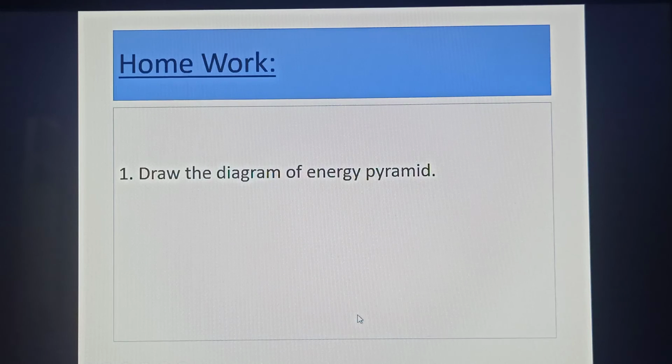And after completing these topics, a homework for you, boys and girls: draw the diagram of the energy pyramid. So, dear boys and girls, do complete this homework at your home.